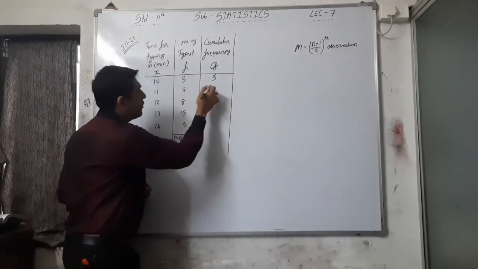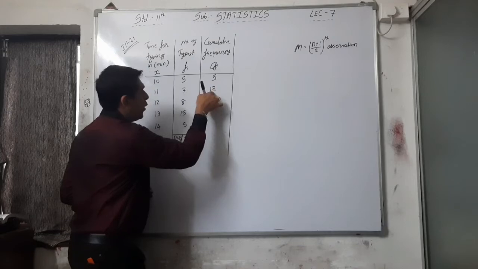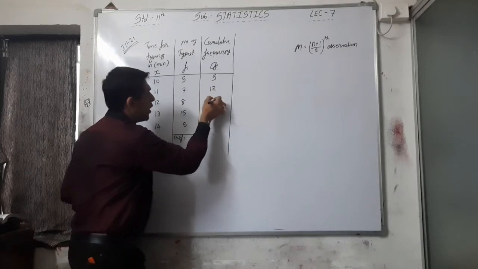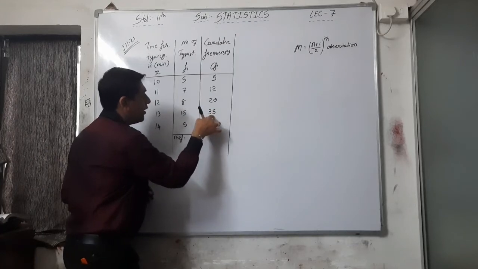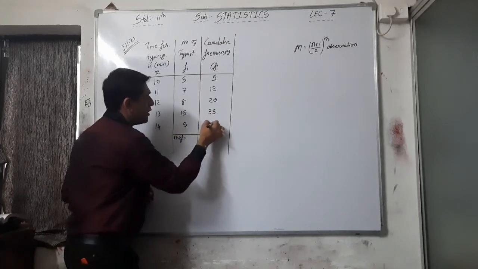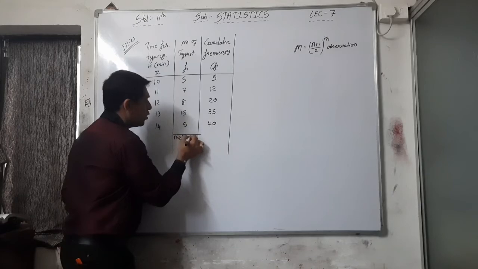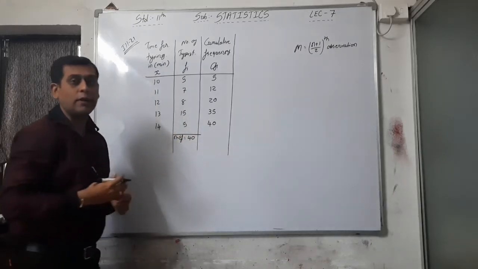Then add the next one to find the cumulative frequency. 5 plus 7, that is 12. 12 plus 8, that is 20. 20 plus 15, that is 35. And 35 plus 5, that is 40. So here your n is equal to 40.